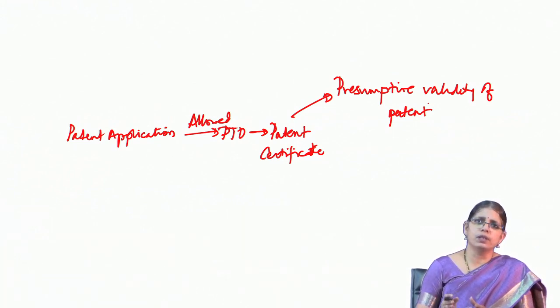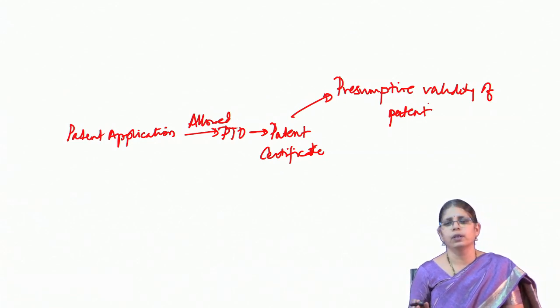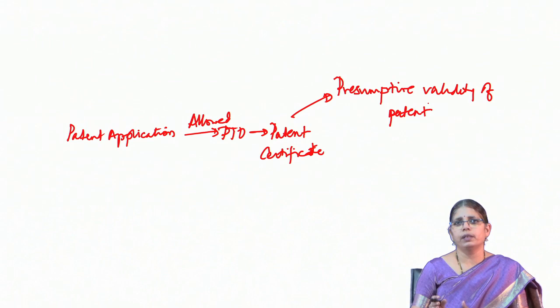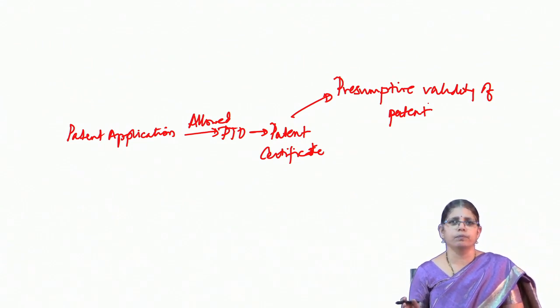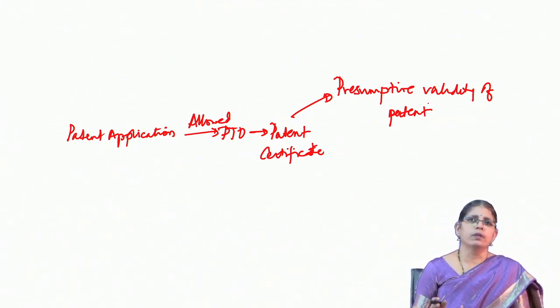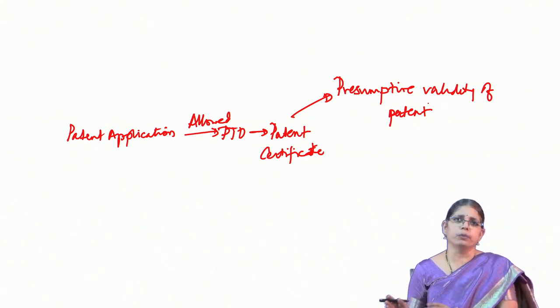So, this does not mean that the patent is valid in the real sense, because when the patent works, that is the time when you get to know whether the particular patent is actually valid or not. Now, the validity of a patent can be realized when it is actually used or manufactured or its implementation can be realized. So, an evidence of use is a requirement to really look at the context of patent validity from the real context of the public use.